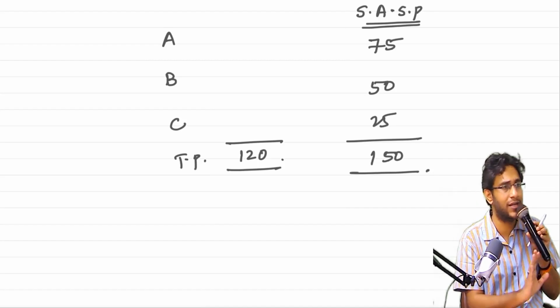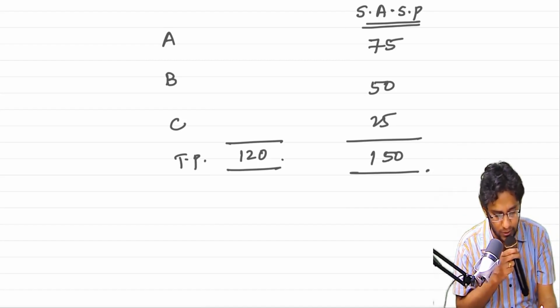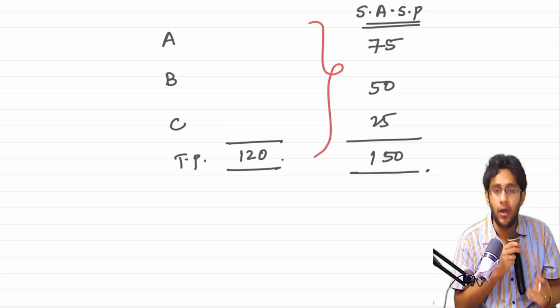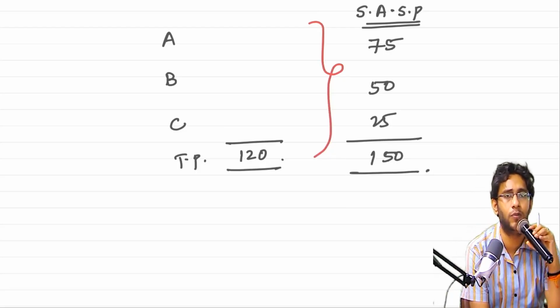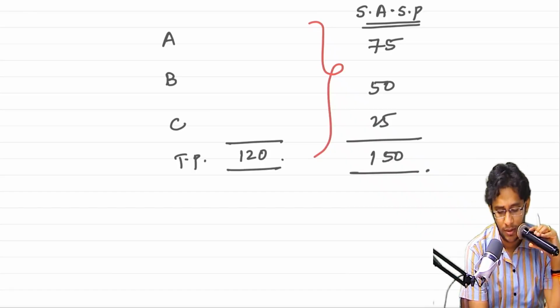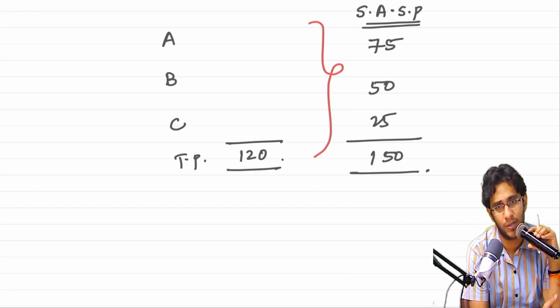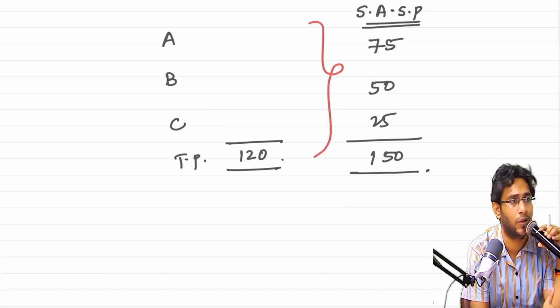Only that you will call SASP, and in that SASP ratio, the transaction price should be allocated. When a customer buys A, B, C independently, overall you are charging him 150. But to a particular customer, you gave A plus B plus C together at 120 only.